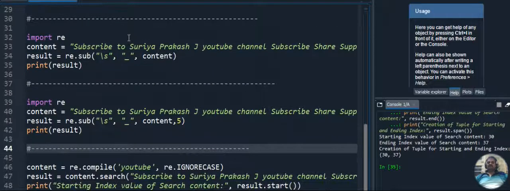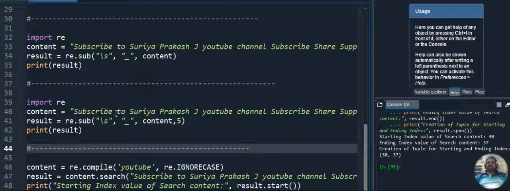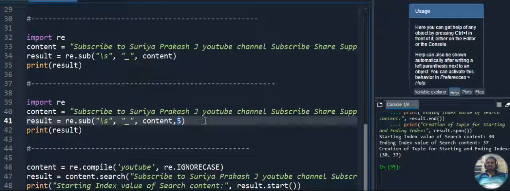And next to that we saw how many times the underscore has to be replaced in a given paragraph: whether the entire paragraph has to be replaced, wherever we have tab space replaced with underscore, or only for 5 tab spaces I have to replace. That we do with the particular code used to replace the tab space with underscore, for how many times, that we give as 5. So 5 underscores will be there.